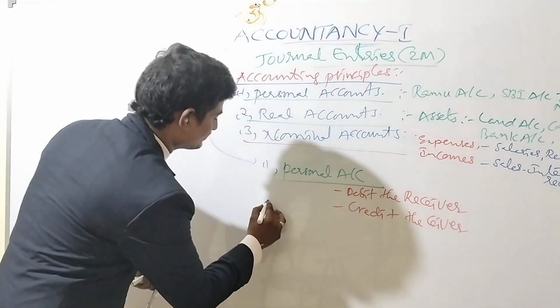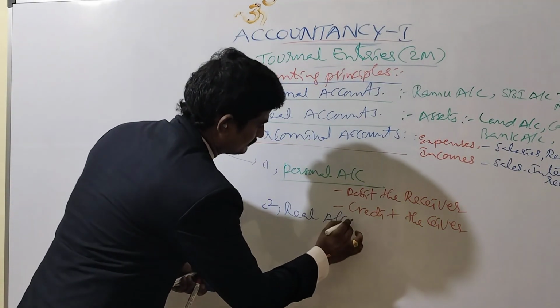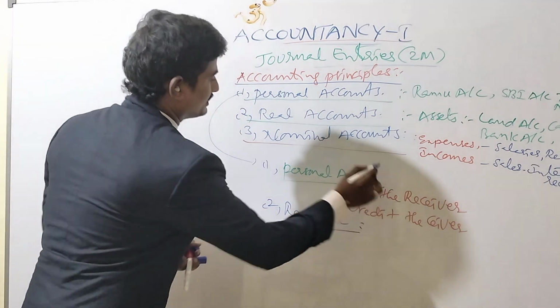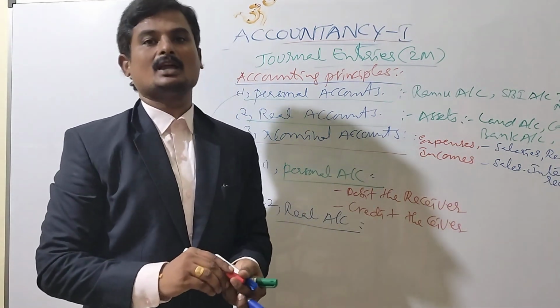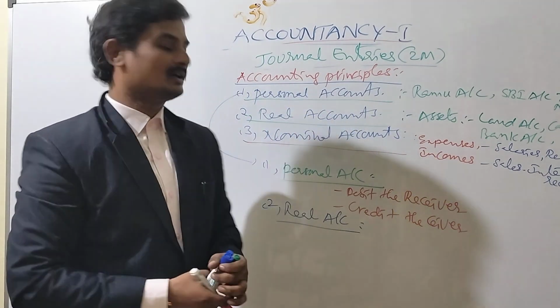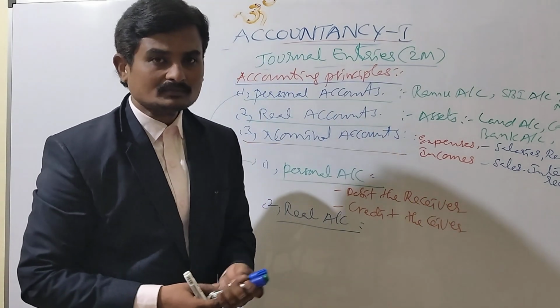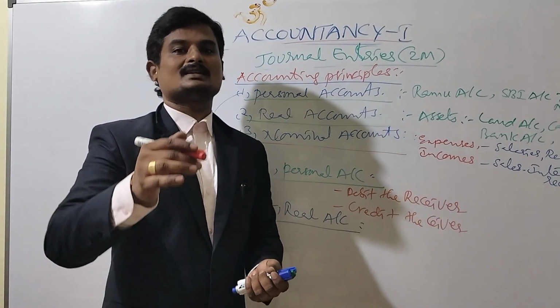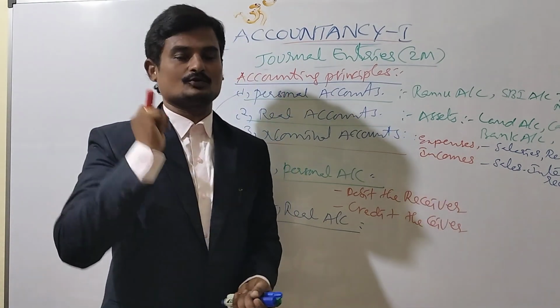The second one, real account. If you find the name of any asset in the transaction, can you say an example for real account? For example, purchased land for rupees 10,000.